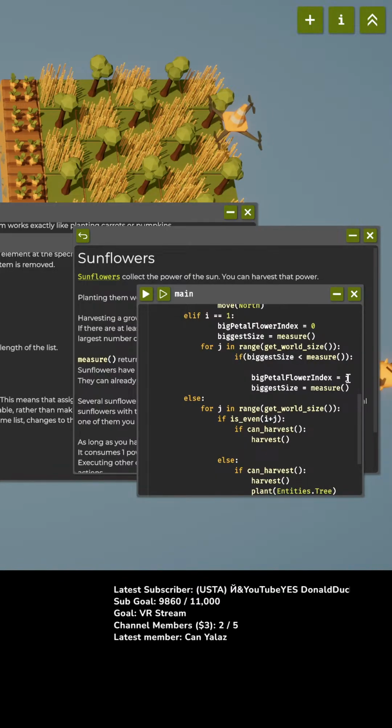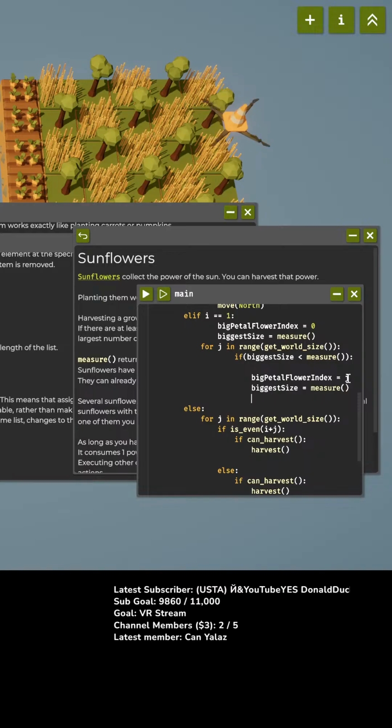We called measure twice, but you know what? We're not going for efficiency yet. We just want to see how the whole sunflower thing works. If the biggest size is less than the current size, then we update where the biggest one is, and we update how big the biggest one is.